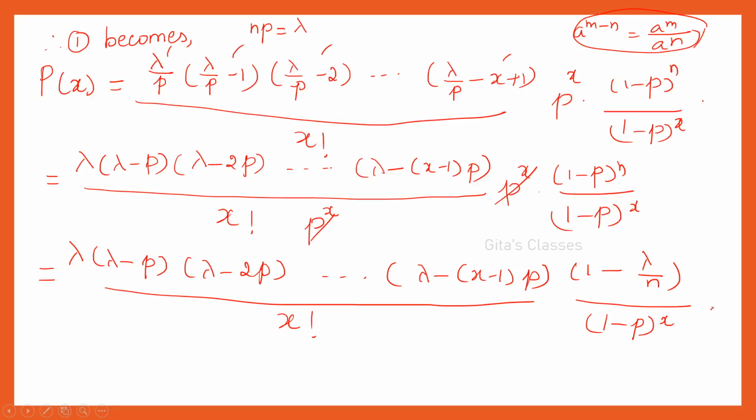Right? Now let n tends to infinity and p tends to 0. I am letting n tends to infinity and p to tend to 0. What will you get? Lambda, see, as p tends to 0, all these p terms will become 0, right?